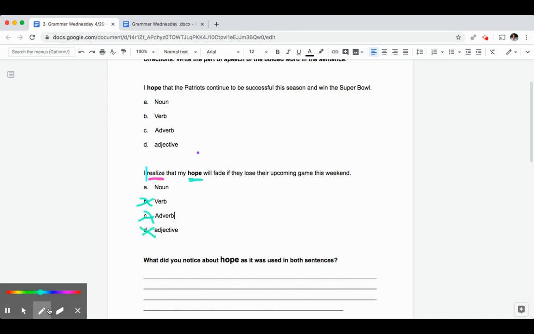In this sentence, hope is actually being used as a noun. It is a thing that the subject I has. It's not physical. You cannot hold hope in your hand. So it's actually abstract, but it is functioning as a noun or a thing that they have. Their hope will fade away.